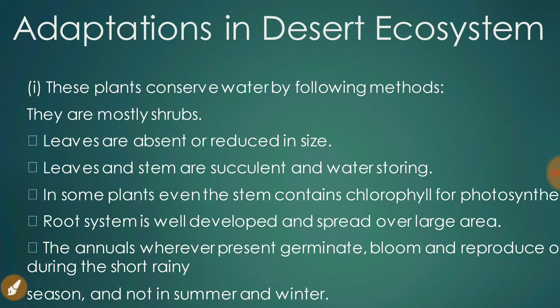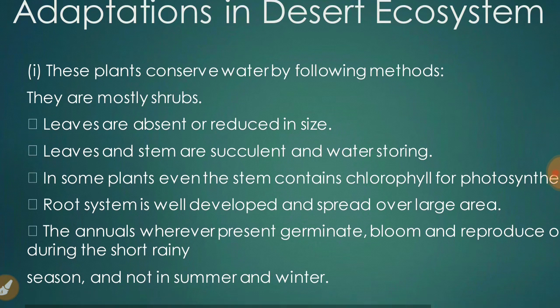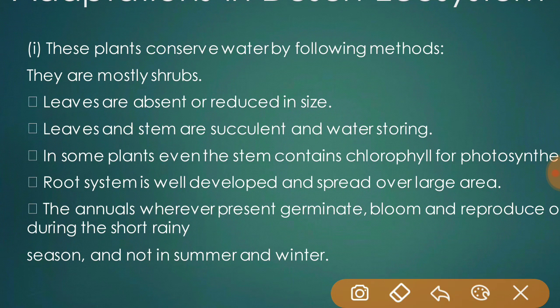So here we have some adaptations that make it easy for desert plants to live in hot and dry conditions. These plants conserve water by the following methods. They are mostly shrubs, and leaves are absent or reduced in size.